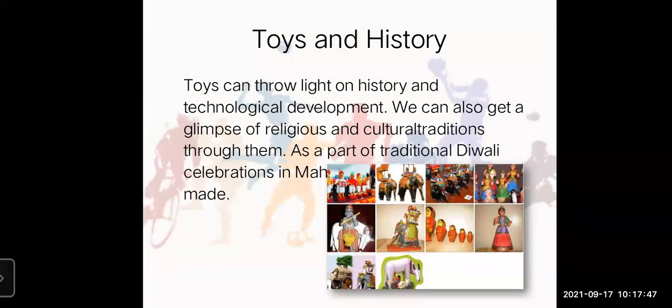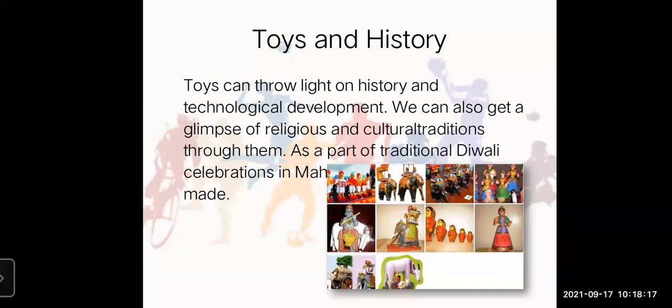Here in Italy, in the excavation of Pompeii, an ivory doll is found. Yes, students, ivory doll, making a doll from elephant's tusk, right? The teeth of elephant, from that is ivory. So from that ivory, the doll is made, and that doll is found in the excavation of Pompeii in Italy.